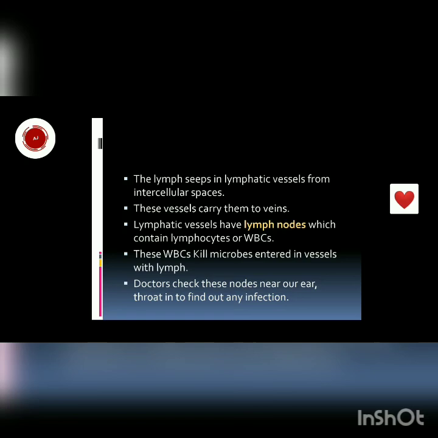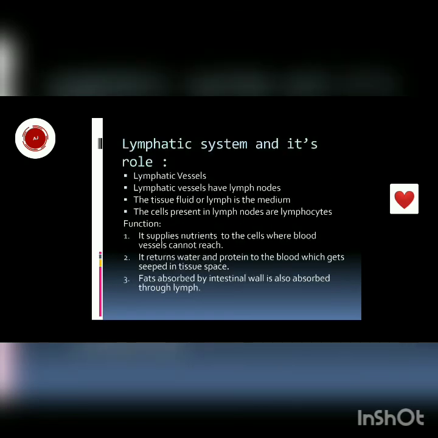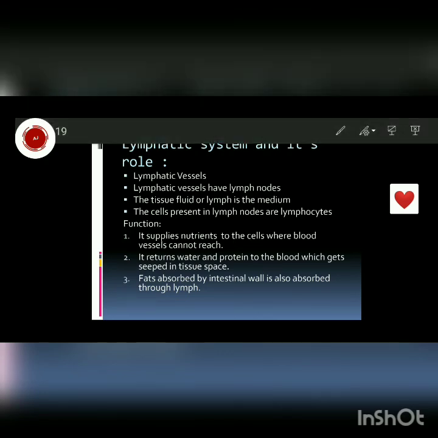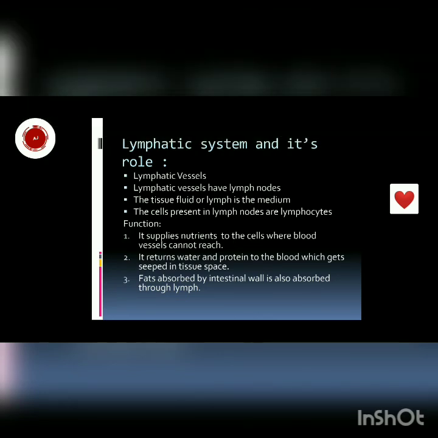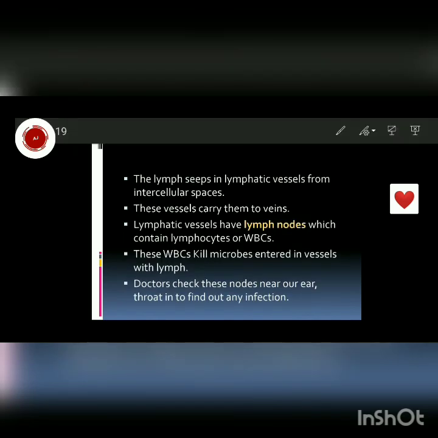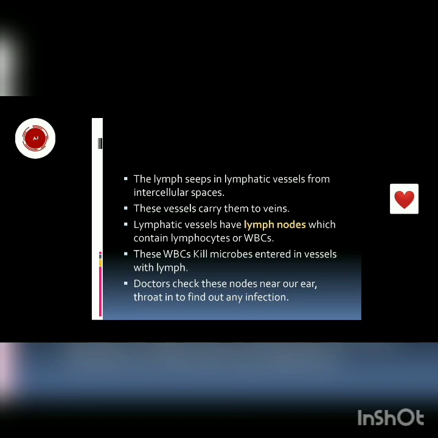You might have seen doctors checking under our ear when we get infected. That is actually to check if the lymph nodes are swollen or not. If lymph nodes are swollen, then we have an infection. If it is okay, then we don't. The lymph seeps into lymphatic vessels from intercellular spaces, that we have seen.